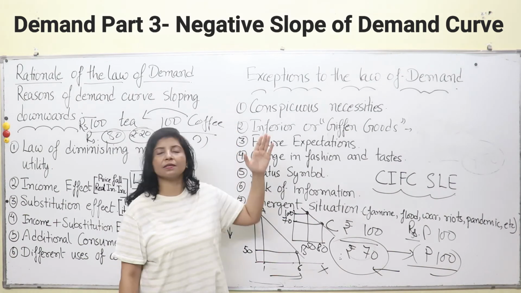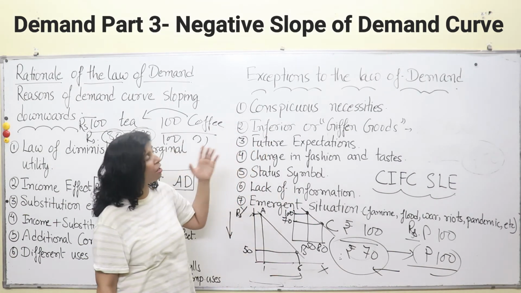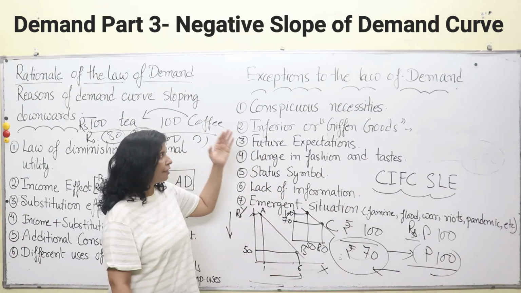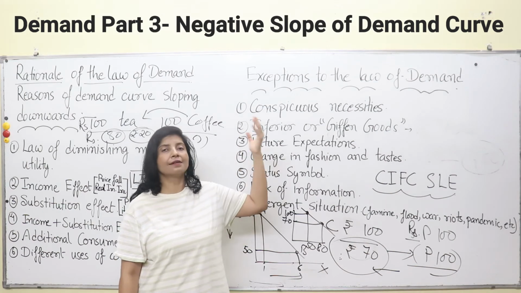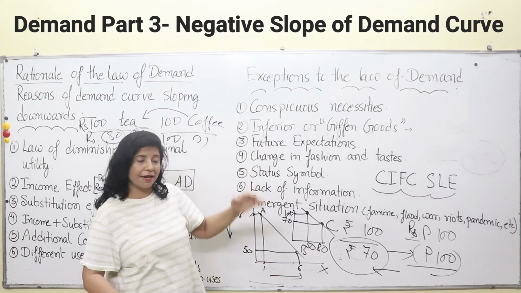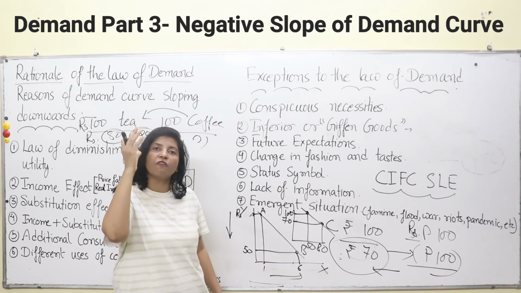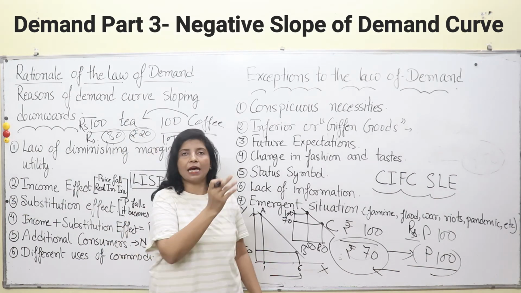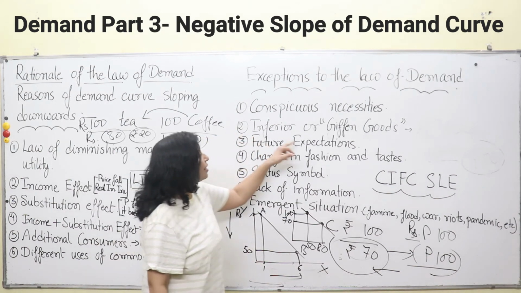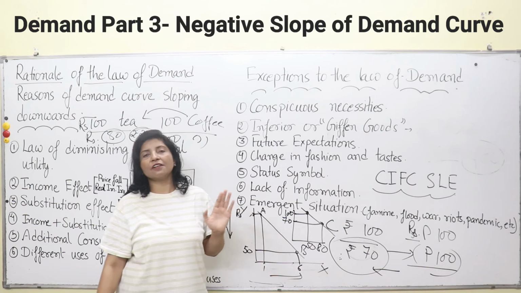So conspicuous necessities do not follow the law of demand. Even if their price increases, they are purchased in larger amounts, and the higher the price, the more will be the purchase, because people will flaunt, they will show off their money with the help of those commodities. Then inferior or Giffen goods. Then comes inferior Giffen goods.